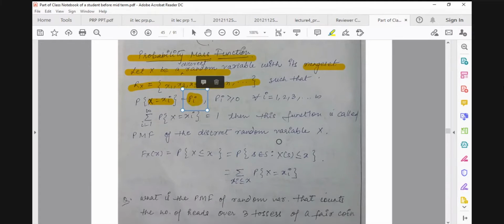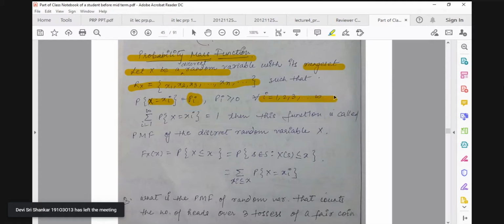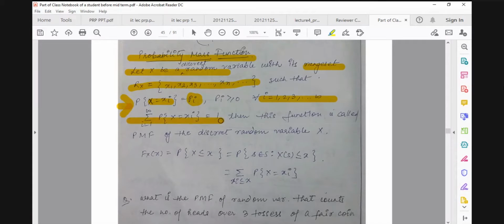We have defined the probability at all these xi as pi, for i going from 1, 2, 3 up to n, and the sum of all the probabilities is 1. If these two conditions are satisfied by the pi, then this is known as the probability mass function of the discrete random variable.